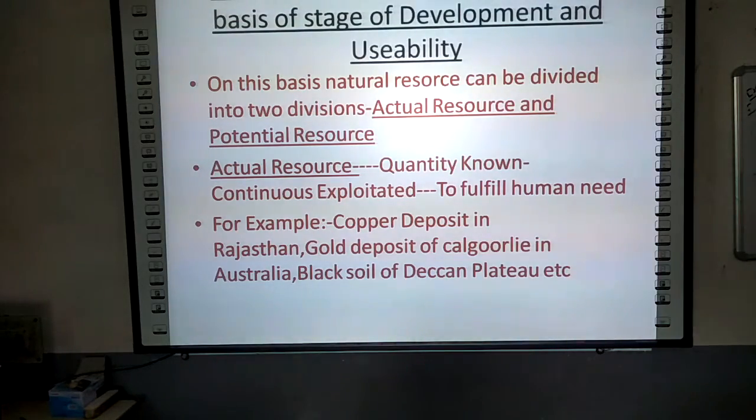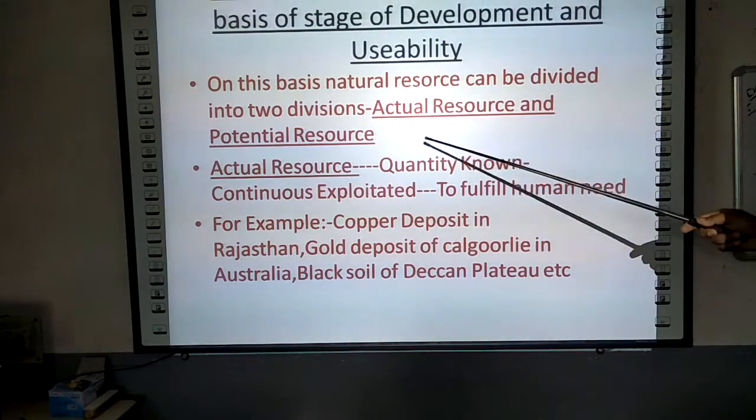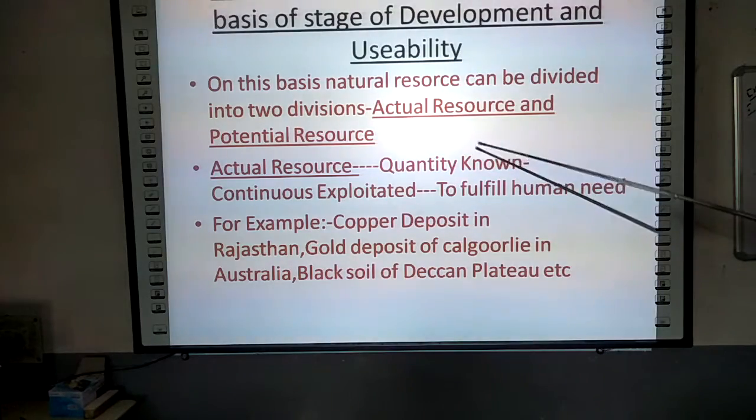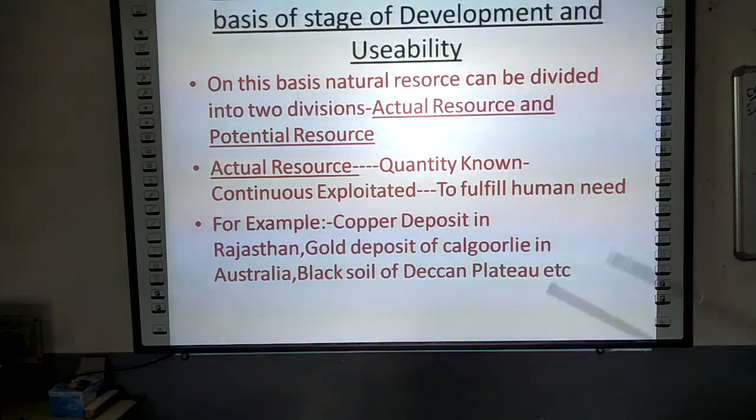So let us continue. All the different types of natural resources can be divided based on the stage of development and usability. On this basis, the natural resources are further divided into two parts. The first one is the actual resource, and the second one is the potential resource.